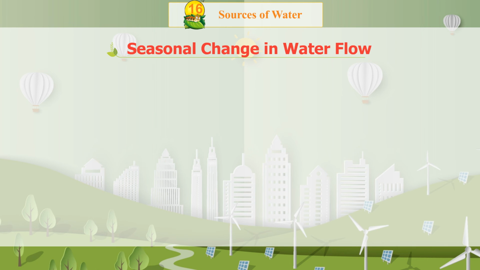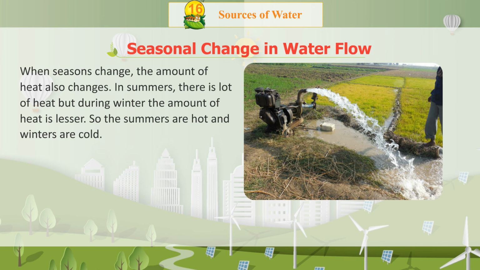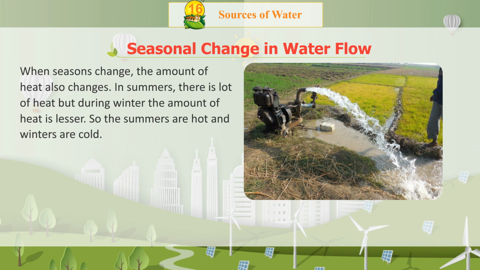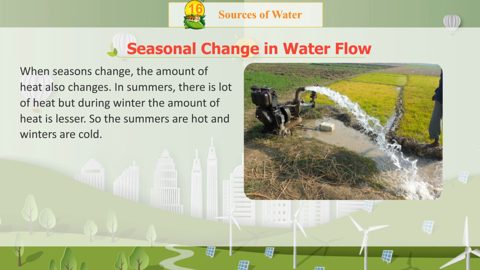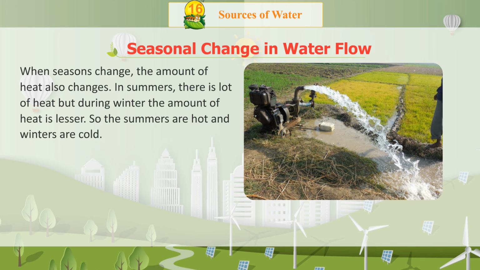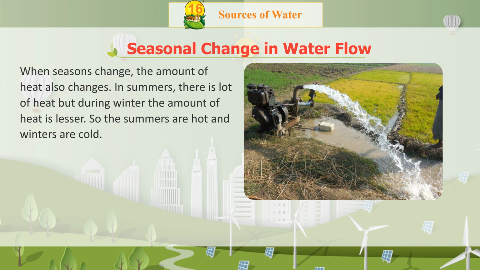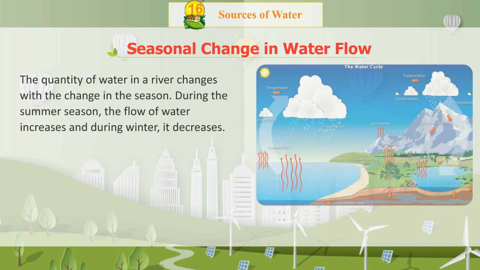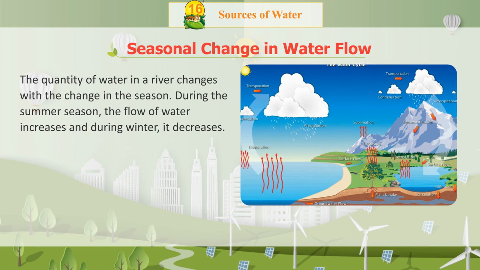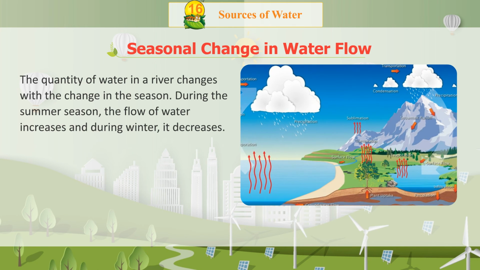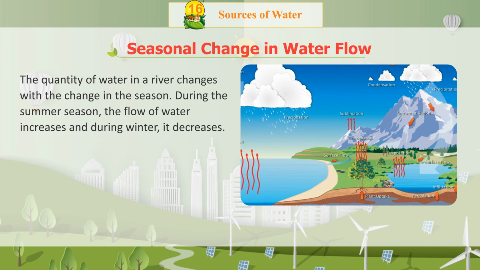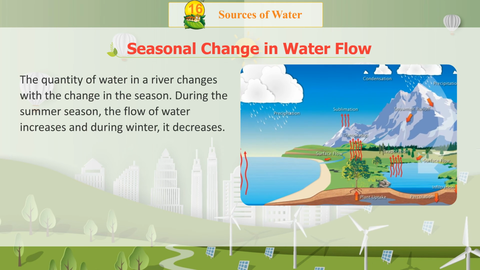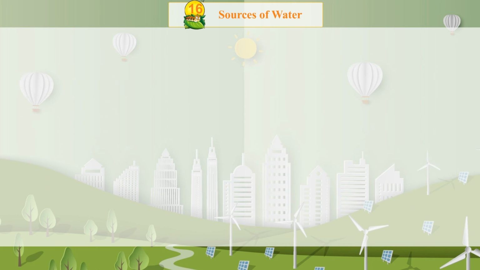Seasonal change in water flow. When seasons change, the amount of heat also changes. In summers, there is a lot of heat, but during winter the amount of heat is lesser. So the summers are hot and winters are cold. The quantity of water in a river changes with the change in the season. During the summer season, the flow of water increases, and during winter, it decreases.